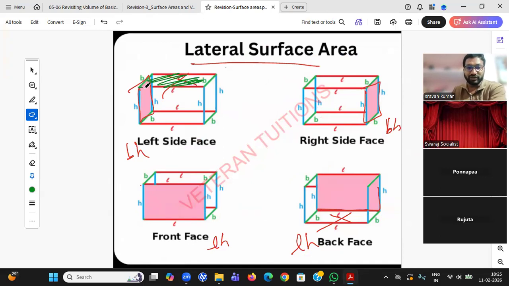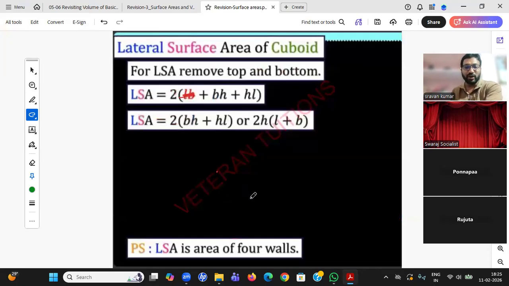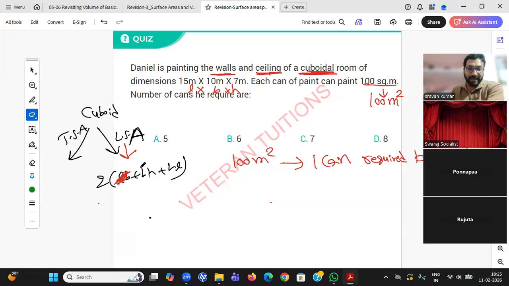What will be the area of the top? Length into breadth. That means you need to add LSA plus L into B. Definitely painting the walls means LSA, but he also wants to paint the ceiling, which is L into B. This is the final formula.